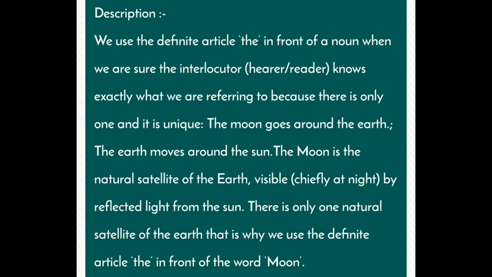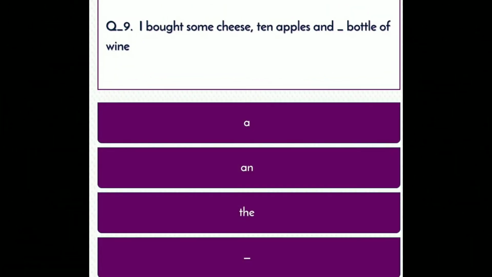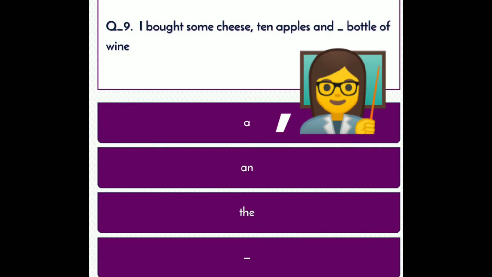Next question: I bought some cheese, 10 apples and a bottle of wine. Option A: a, option B: an, option C: the, option D: dot. Right answer: option A, a. Correct answer. Description: